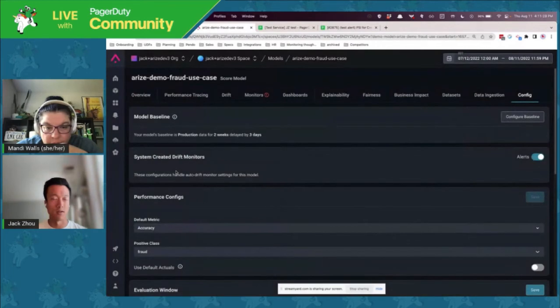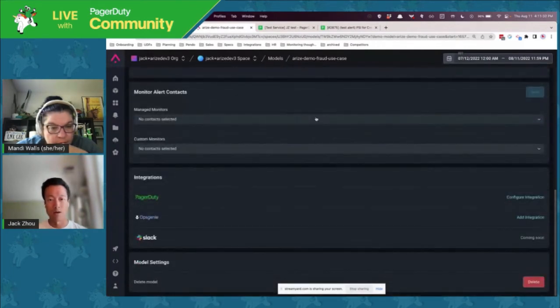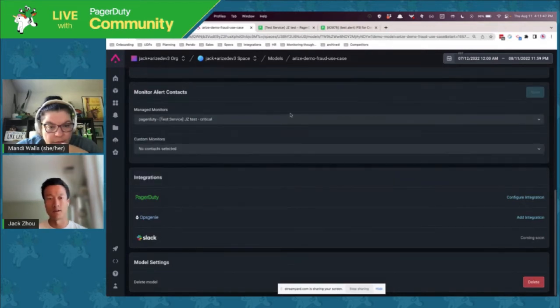And so now I have my integration, and I can set that integration on all of my monitors. This is just a quick way to make sure that my model is entirely monitored and alerted by PagerDuty. So I'm going to set that here, and I'm going to click save.